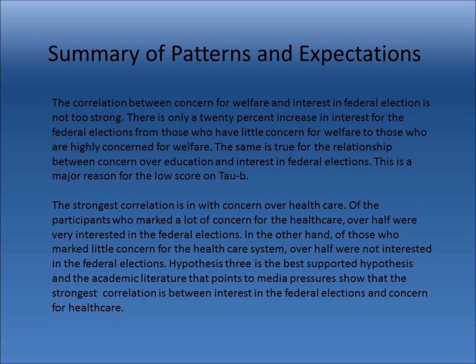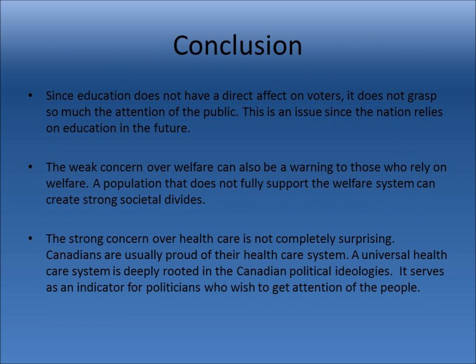So the correlation between concerns for welfare and interest in federal election is not too strong. There's only a 20% increase in interest for federal elections for those who have little concern for welfare to those who are highly concerned for welfare. The same is true for the relationship between concern of education and interest in the federal election. This is the major reason for the low score on Tau B for both of these cross tabulations. Strongest correlation is with healthcare. It shows the strongest raise in interest over the federal elections.